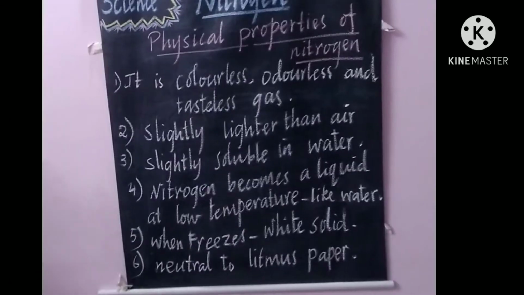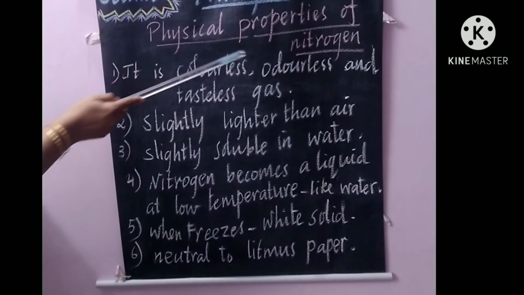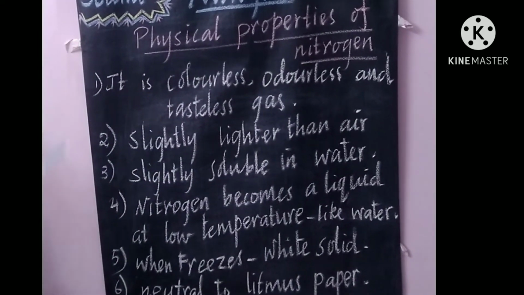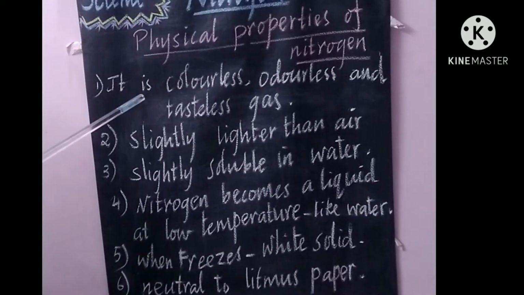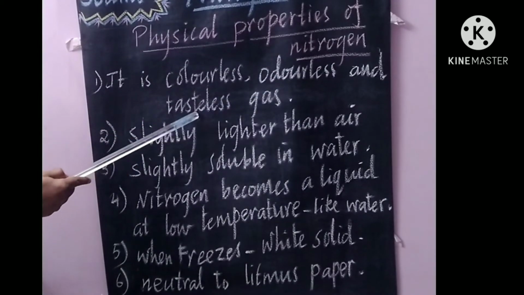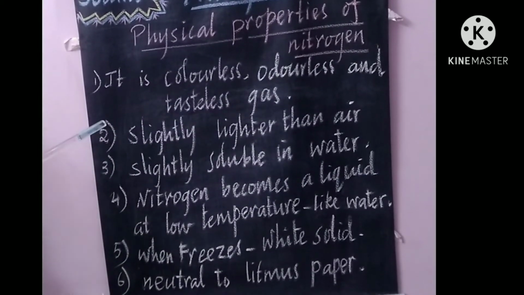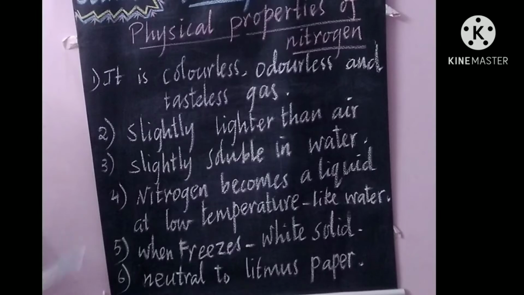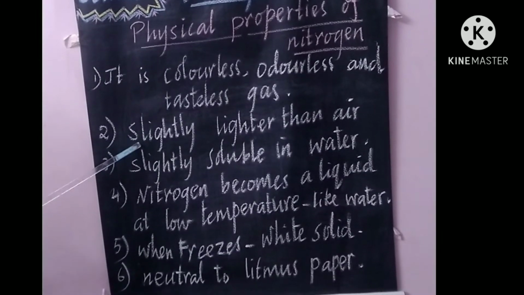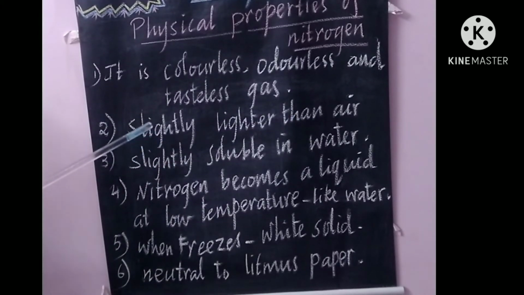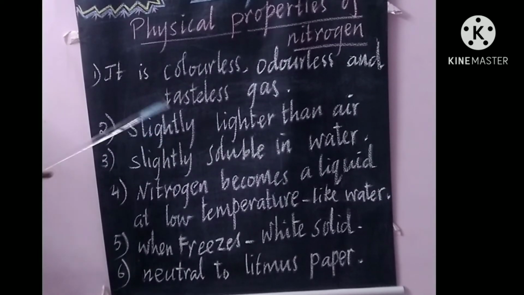Next we will see the physical properties of nitrogen. There are 6 important physical properties for nitrogen. We will see one by one. First one, it is a colorless, odorless and tasteless gas. As we see in oxygen, this is also a colorless, odorless and tasteless gas. Second one, nitrogen is slightly lighter than air. Although it is a part of air, its density is lighter than air.